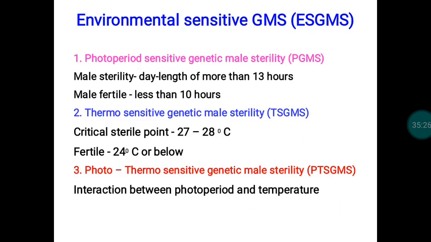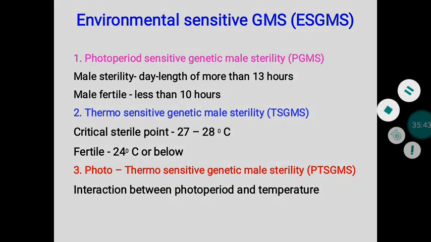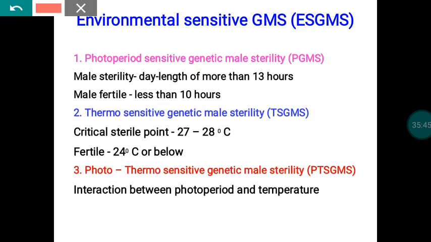Apart from that, there is another system, that is environment-sensitive genic male sterility. Here the gene responsible for male sterility is again governed by the nuclear genome, but the expression of that gene is under the control of temperature in some cases. Particularly in the photoperiod sensitive genic male sterility system, the expression of the male sterility gene is under the control of the photoperiod.